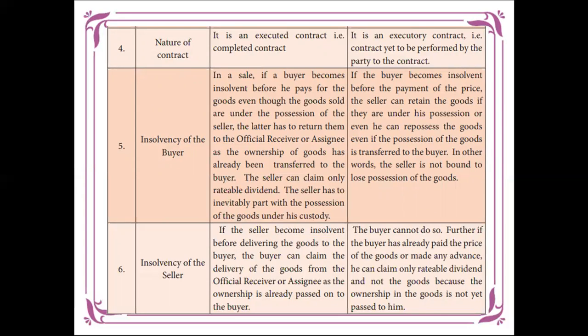Next, insolvency of buyers. What is the insolvency of buyers? In sale, the buyer can become insolvent, when there is no return and there will be possession of goods, custody, like that there will be insolvency. In future we may think over whether the product will be purchased or not. Insolvency of seller. Here the seller can sell at the time of any urgency or when he becomes insolvent. In agreement to sale, the insolvency of the seller leaves the buyer with a claim for dividend, and the ownership will not be passed on to him.